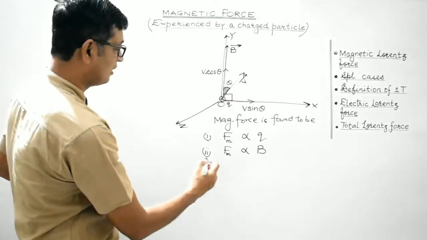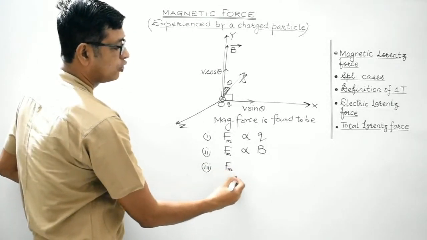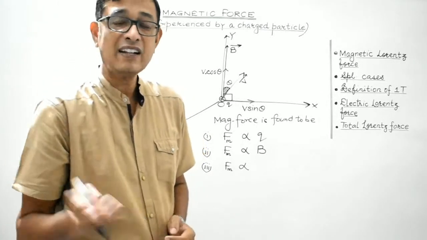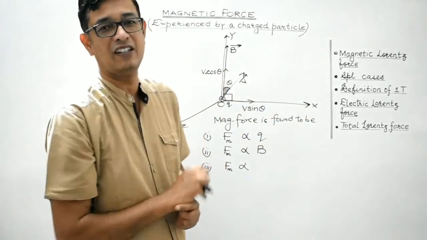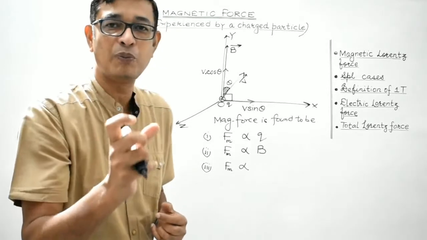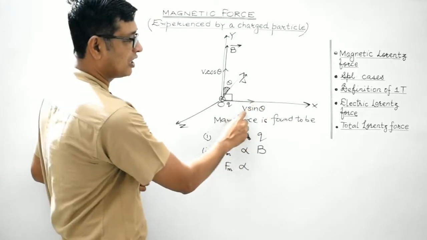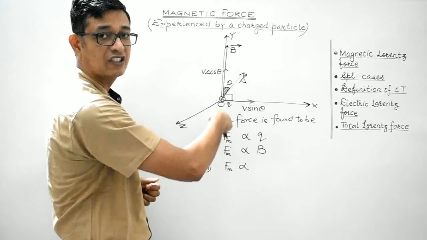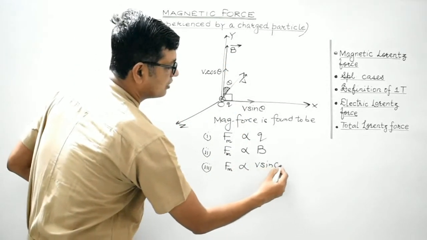And third, the magnitude of the magnetic force is directly proportional to that component of velocity of the charged particle which is perpendicular to the magnetic field, that is, the normal component of velocity. The normal component is v sine theta, which is perpendicular to the magnetic field B vector. So, it is directly proportional to v sine theta.